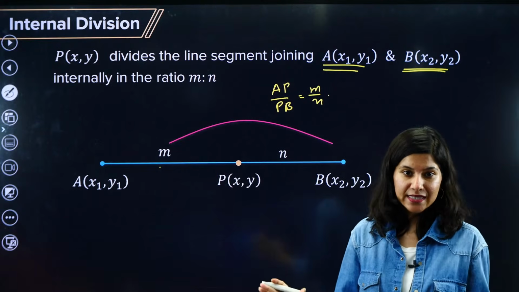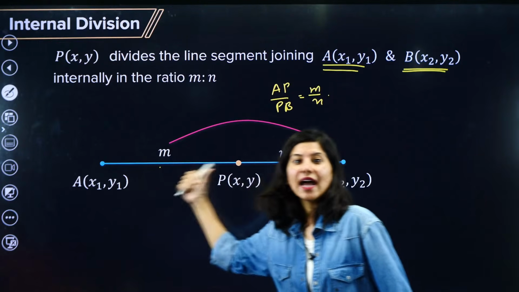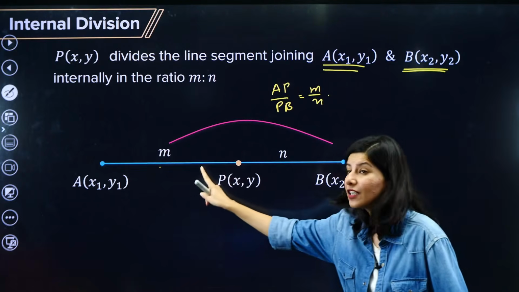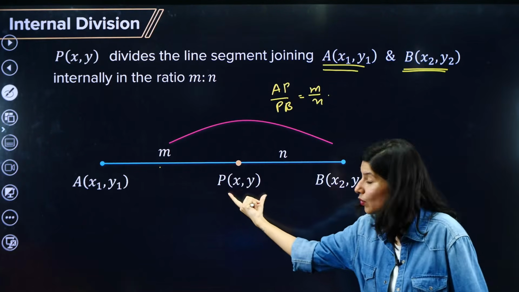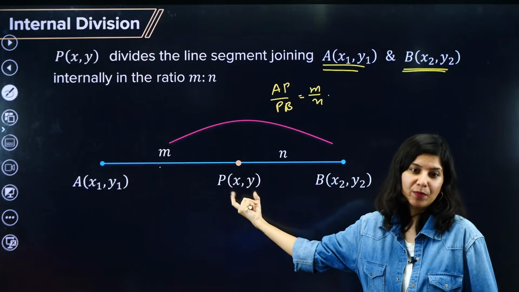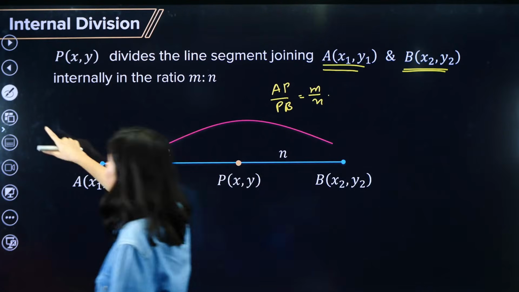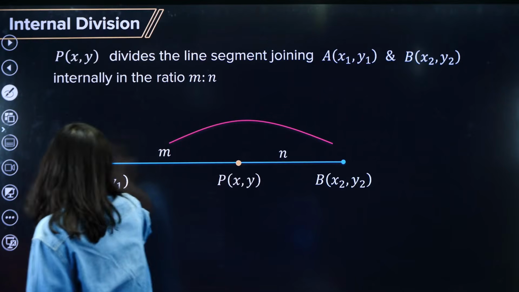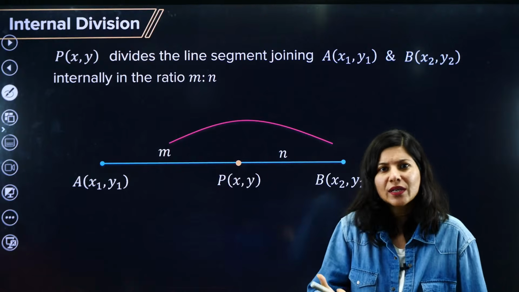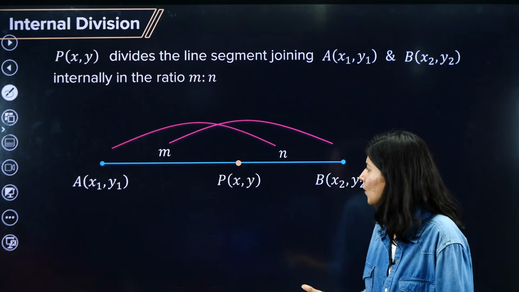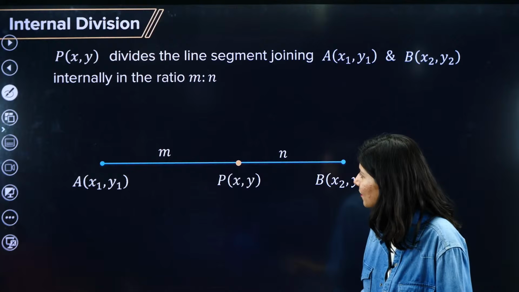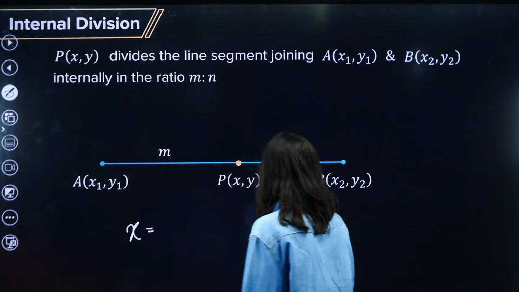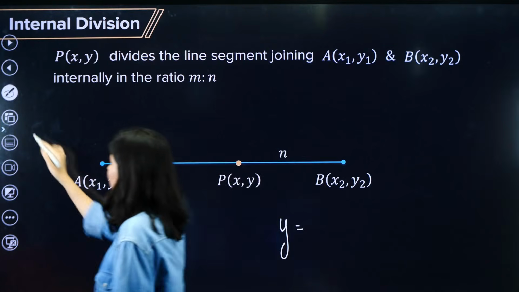The problem statement is, suppose you have 2 points A and B and there is a point P which divides the whole line segment in the ratio m is to n, then you need to calculate the coordinates of P. There is a trick. I am not going into the proof, but there is a direct formula trick. Let me show you. You need the x coordinate of P and the y coordinate of P.